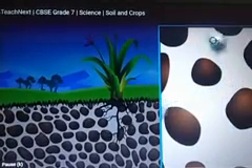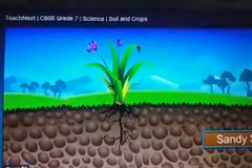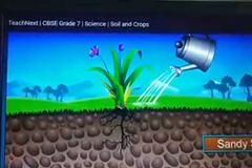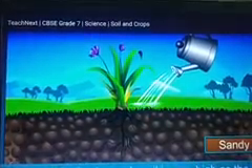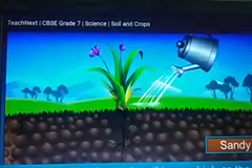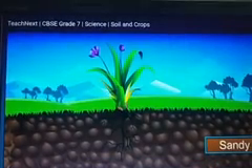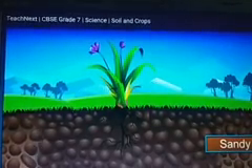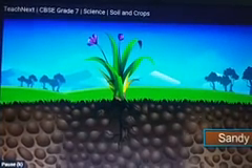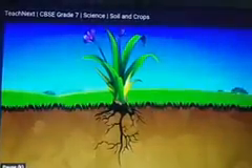Between this space, there is air and water. The water holding capacity is very low because it drains out easily. Sandy soil cannot hold water very well. It is well aerated, we can say, and it is a dry type of soil.